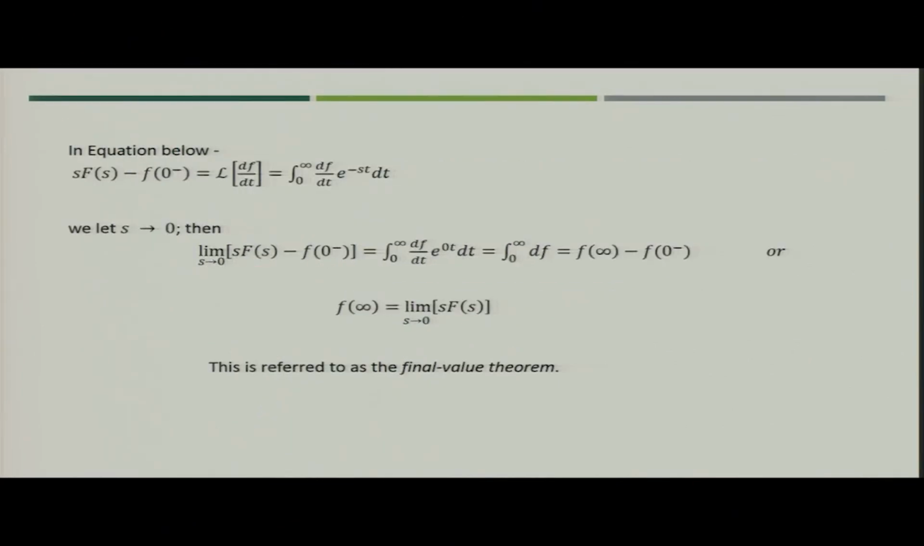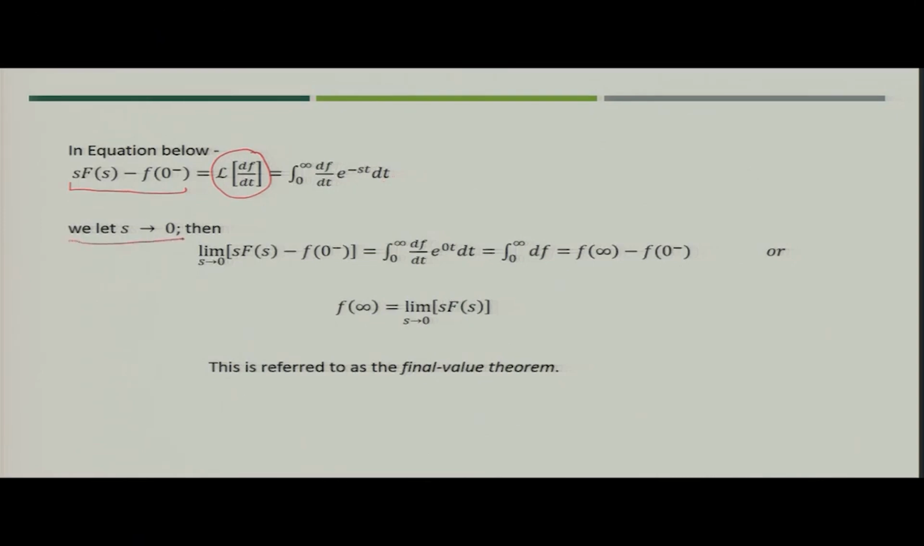Now, in the case of the final value theorem, let us take the same property of the Laplace transform for df by dt. So, Laplace of df by dt is nothing but s F(s) minus f(0). So, that is nothing but the integration between 0 to infinity of df by dt e to the power minus s t dt.